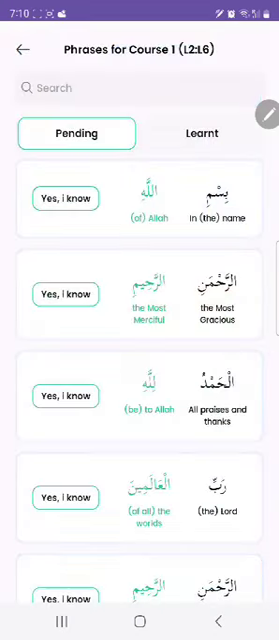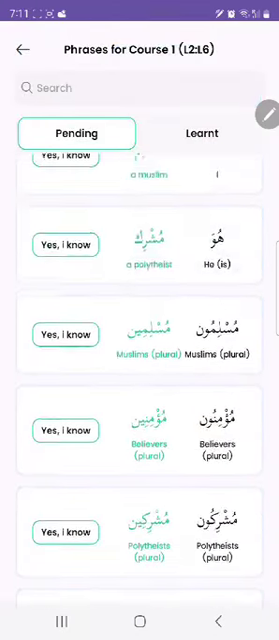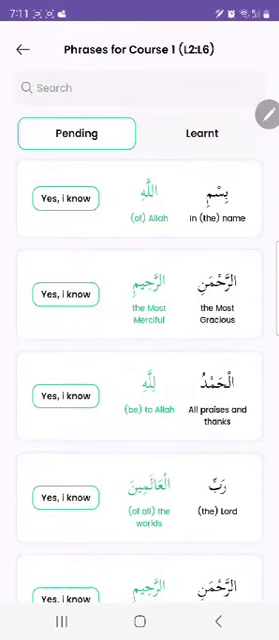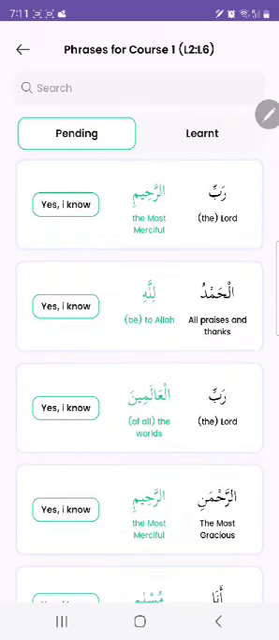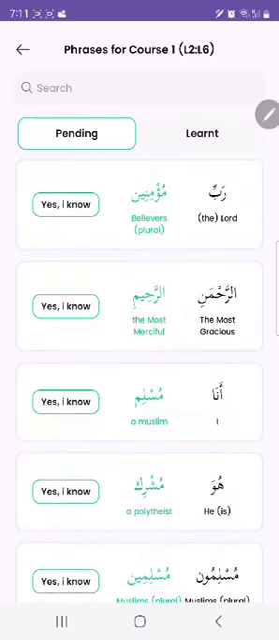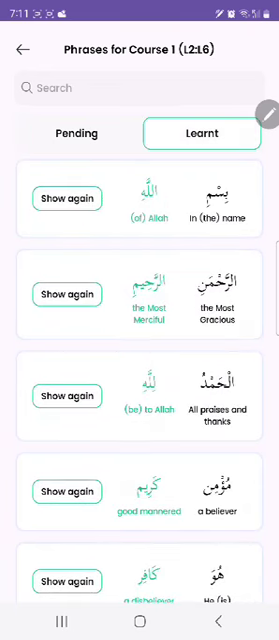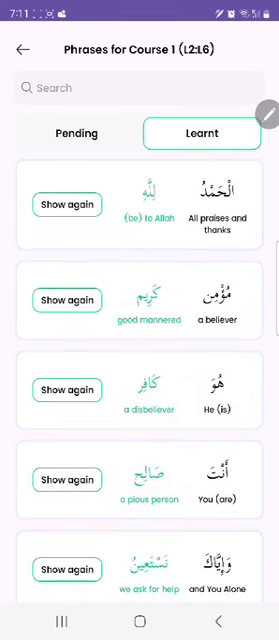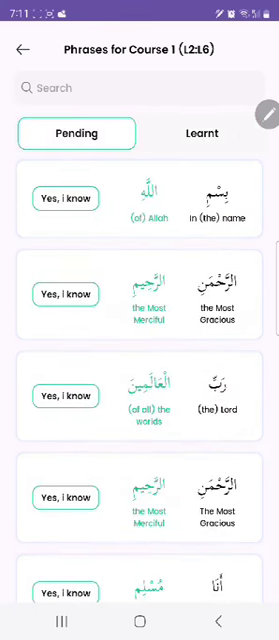And if you touch on the list, then you will see the words that are pending. And you can here also say yes I know, yes I know, yes I know, then it will not be shown. If you go to the next tab on the top, pending and learned, you will see the words that you have clicked as yes I know. And if you want to take them back to the list of not well-known words, then you say show again, and it will go back to the pending list.